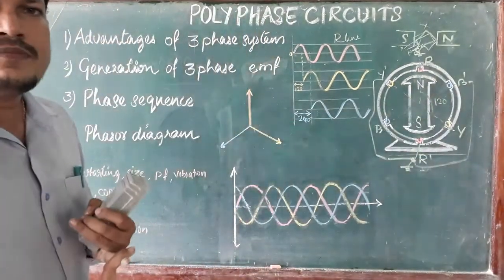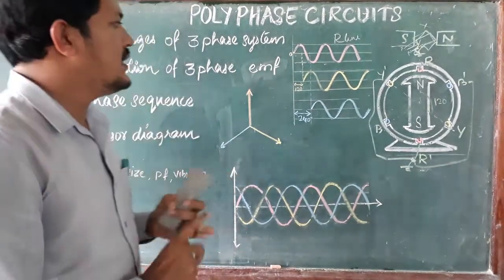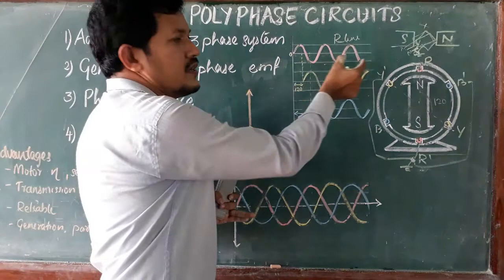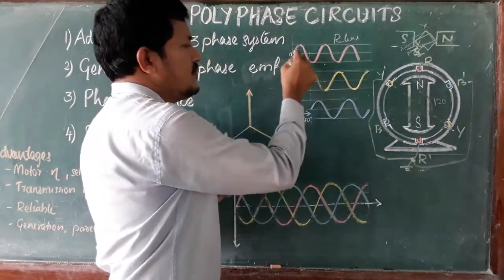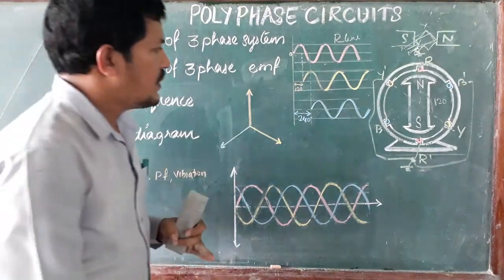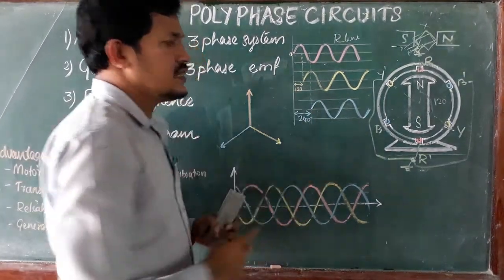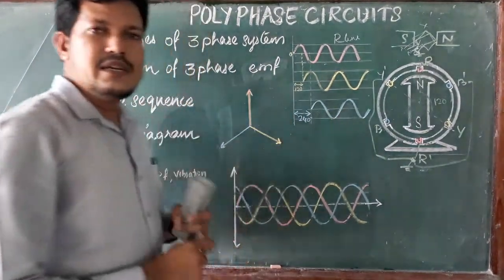So frequency is the same, EMF magnitude is the same, but only displaced by some electrical degrees. The first coil generates EMF first, after 120 degrees the second coil starts generation, and after 240 degrees the third coil starts to generate the EMF.